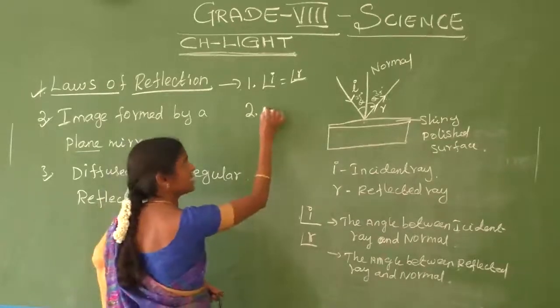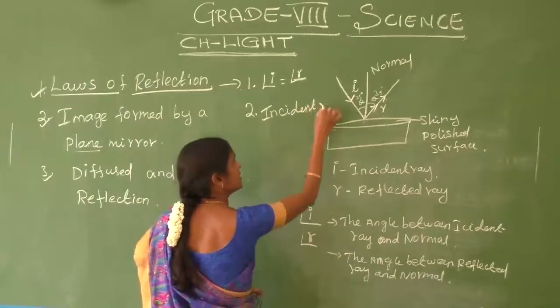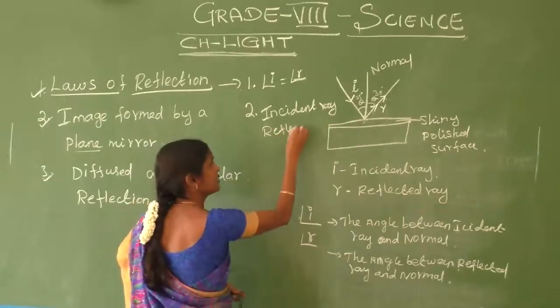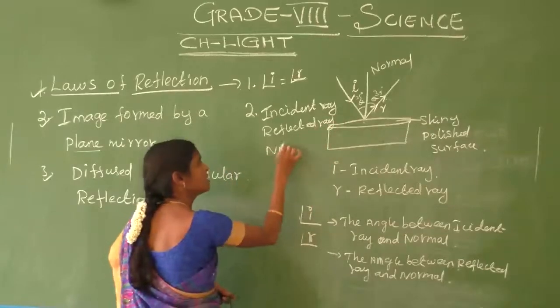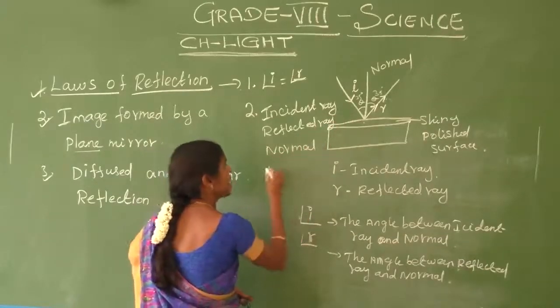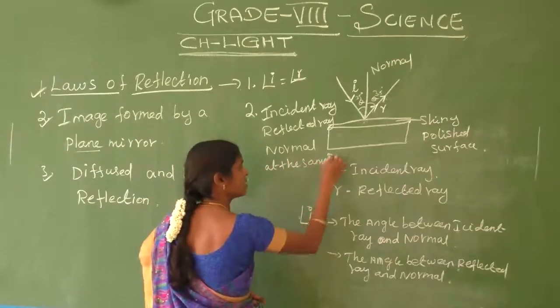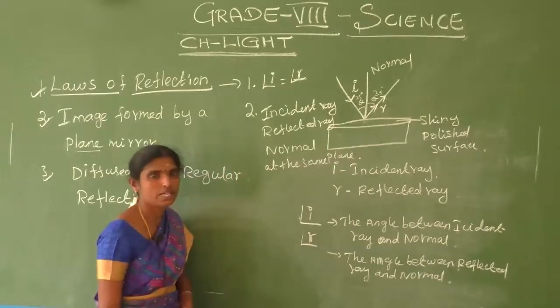The incident ray, reflected ray, and normal are in the same plane. That is called the second law of reflection. Do you understand? The incident ray, reflected ray, and normal lie in the same plane. This is called the law of reflection.